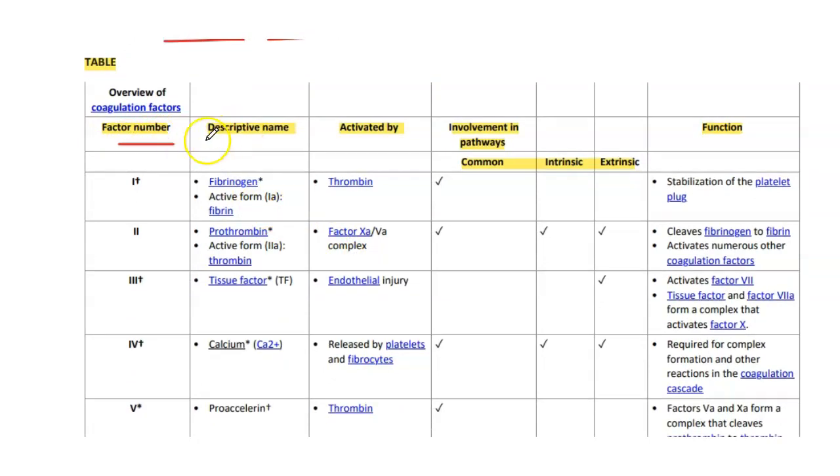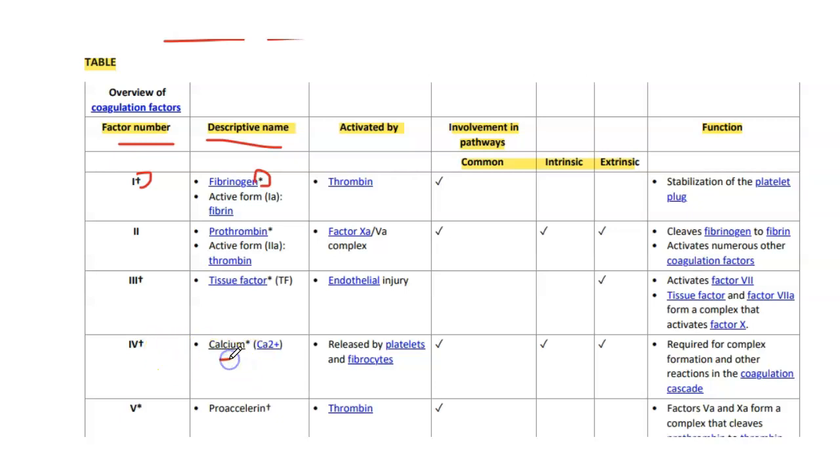This is the factor number and this is the descriptive name. This symbol shows that this is the preferred term for the factor, and this symbol shows that this is least preferred or not much preferred. So for factor 1 the preferred term is fibrinogen, for factor 2 prothrombin, for factor 3 tissue factor, while for